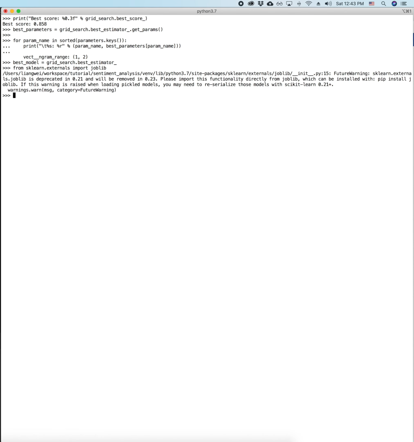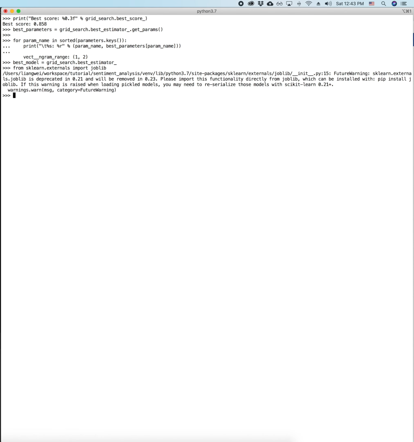So joblib is going to be imported directly from joblib. If you're using a newer version of scikit-learn, you will probably see this warning. If you're using scikit-learn version 0.23 or newer, you should import joblib from the joblib library directly instead of from scikit-learn's external libraries.